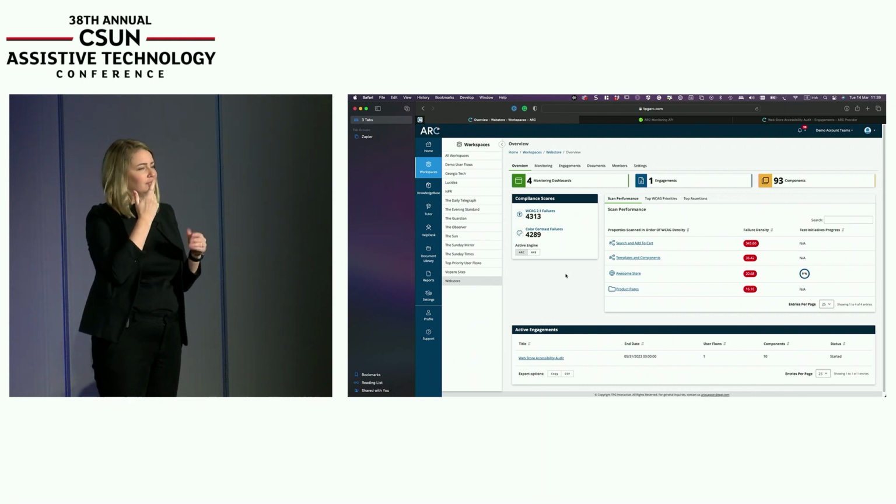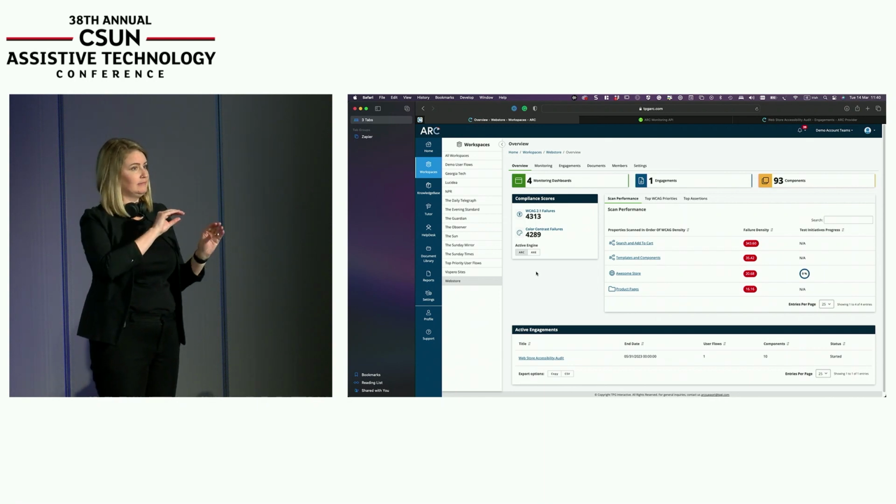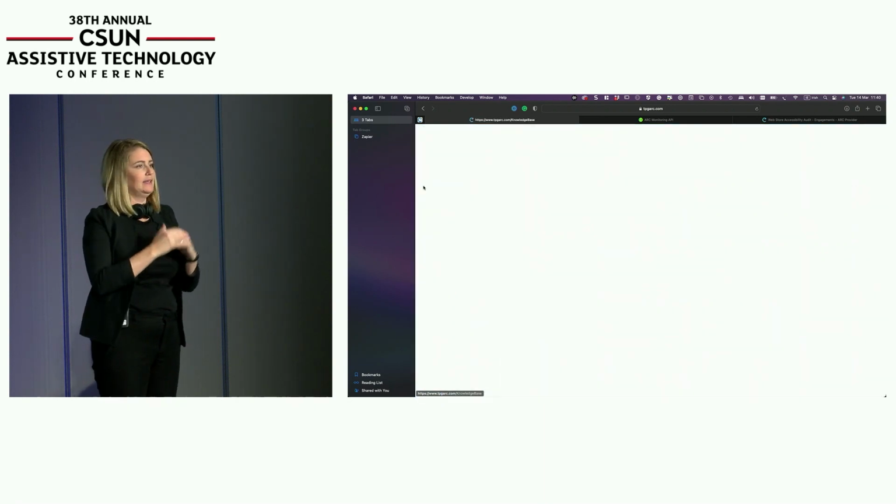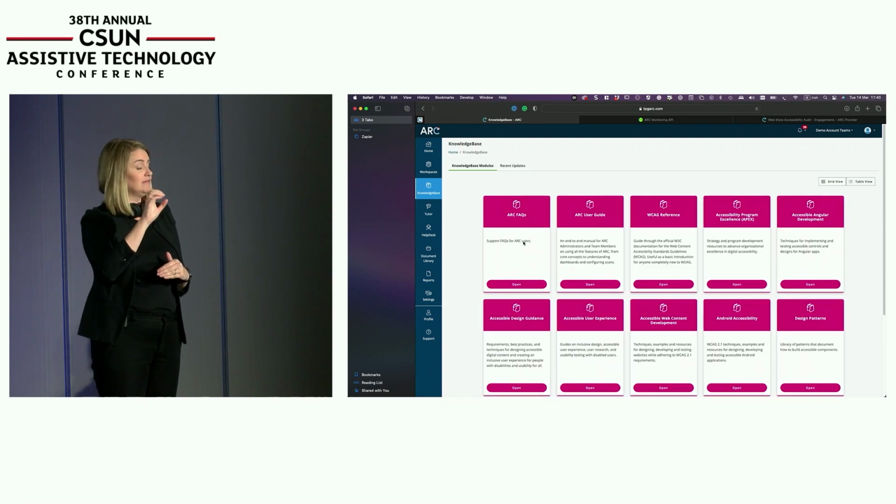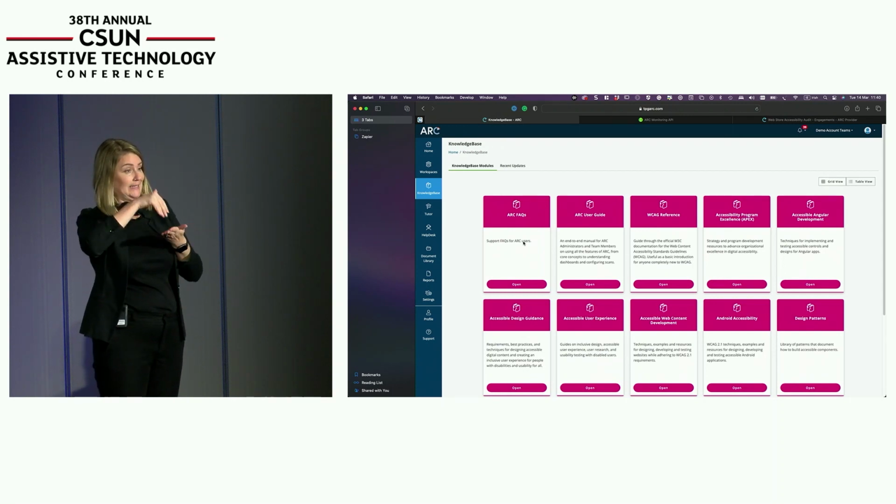I showed you the toolkit there, the API. There's lots of different ways that you can integrate with it and work it. This client portal is kind of where it all converges and comes together, okay? And all the parts here are all the things that you need to run the program. So we've got our analysis, which we put in workspaces. We've got our knowledge base, which contains articles on all aspects of accessibility. And that's actually maintained by our Knowledge Center team, who also build our rules.